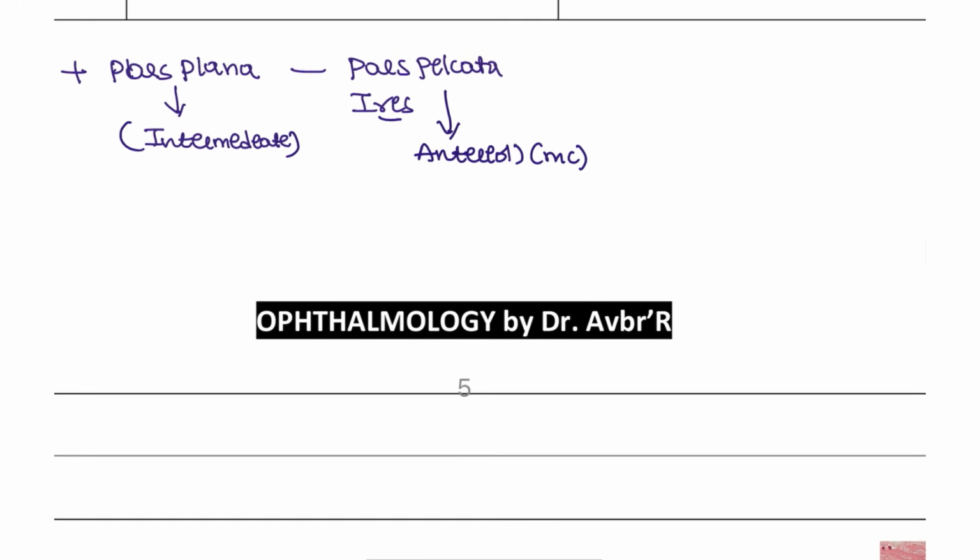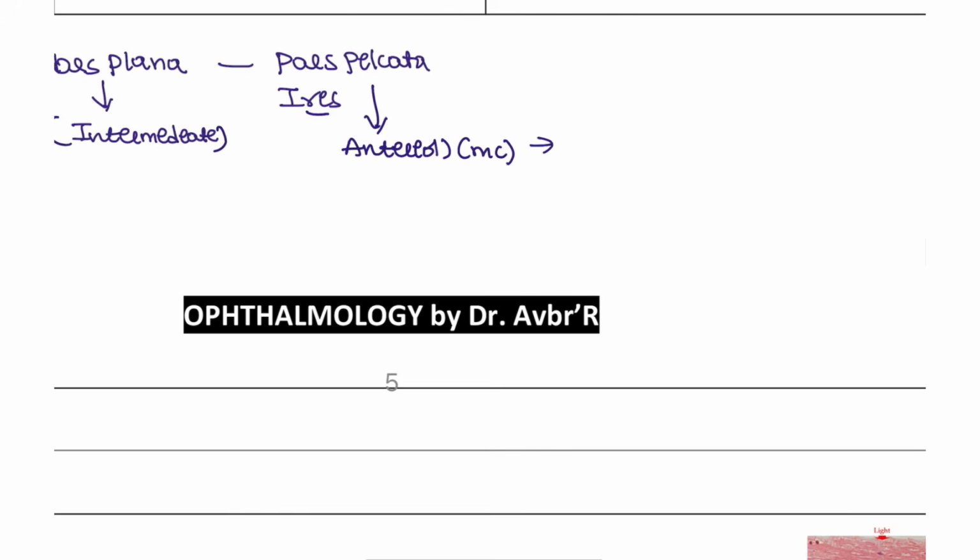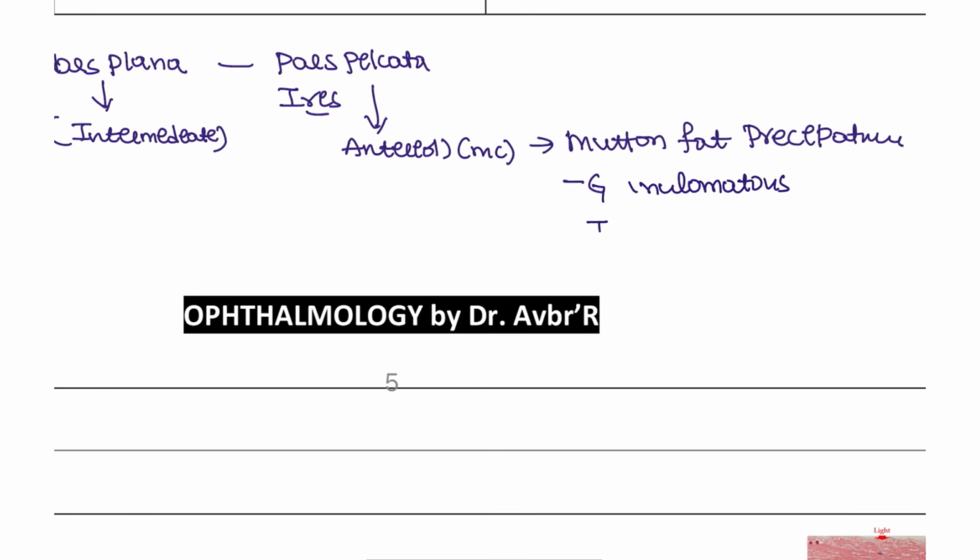In the anterior type, we have a specific feature, which was a last year question: mutton fat precipitates. These mutton fat precipitates are granulomatous. In which patients are we going to see them? TB and sarcoidosis.